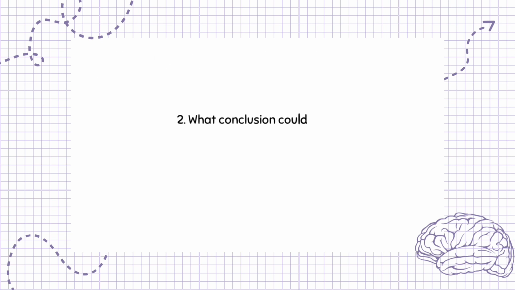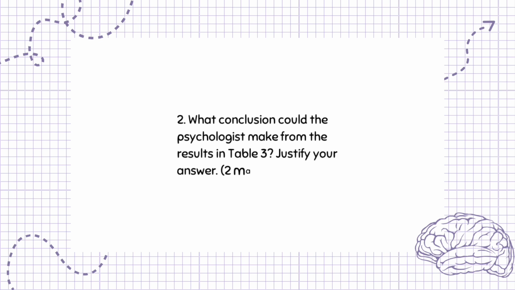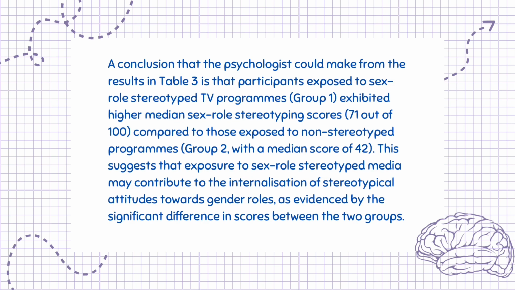Question 2. What conclusion could the psychologist make from the results in Table 3? Justify your answer. 2 marks. A conclusion that the psychologist could make from the results in Table 3 is that participants exposed to sex role stereotyped TV programs, Group 1, exhibited higher median sex role stereotyping scores, 71 out of 100, compared to those exposed to non-stereotyped programs, Group 2, with a median score of 42. This suggests that exposure to sex role stereotyped media may contribute to the internalization of stereotypical attitudes towards gender roles, as evidenced by the significant difference in scores between the two groups.